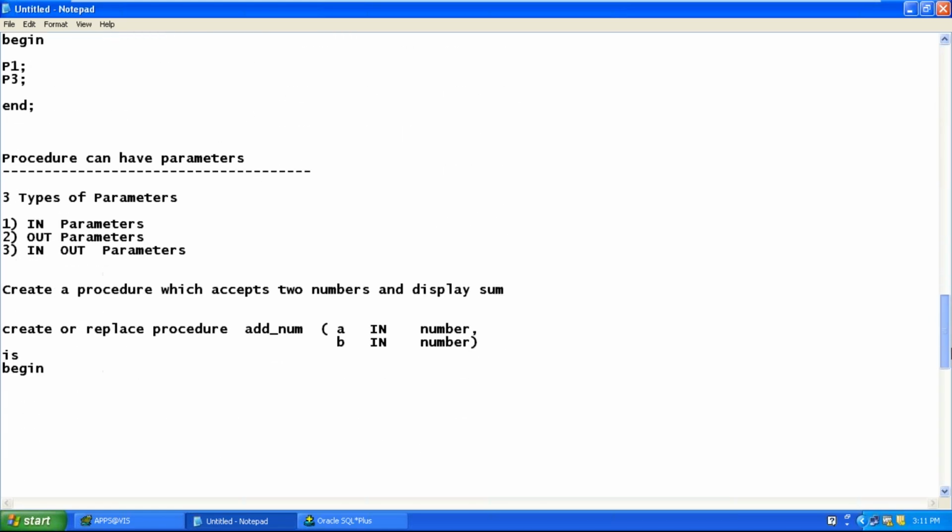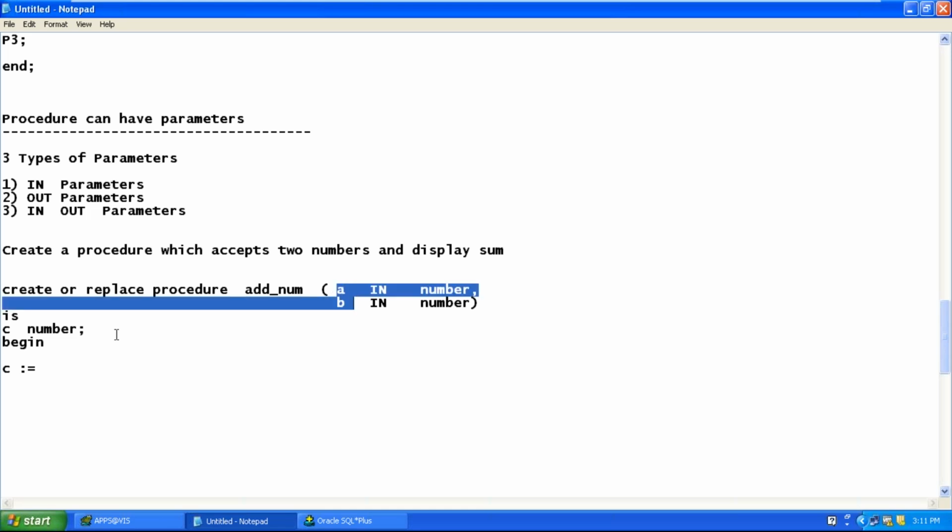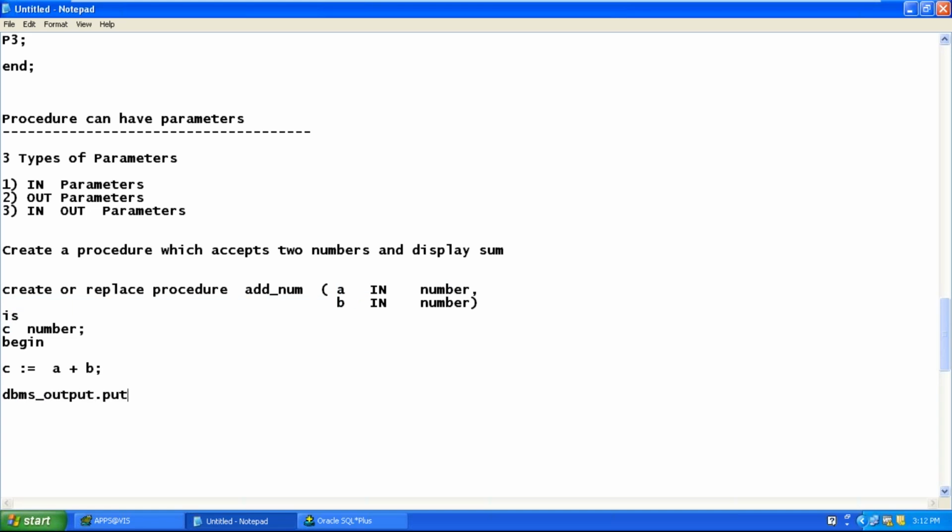But we can still declare even in stored procedures. That's where we should declare, before begin. I am declaring a local variable c which is of type number. Next, c := a + b. I want to store the values of the two parameters into c. Next, I want to display the output c, so DBMS_OUTPUT.PUT_LINE.